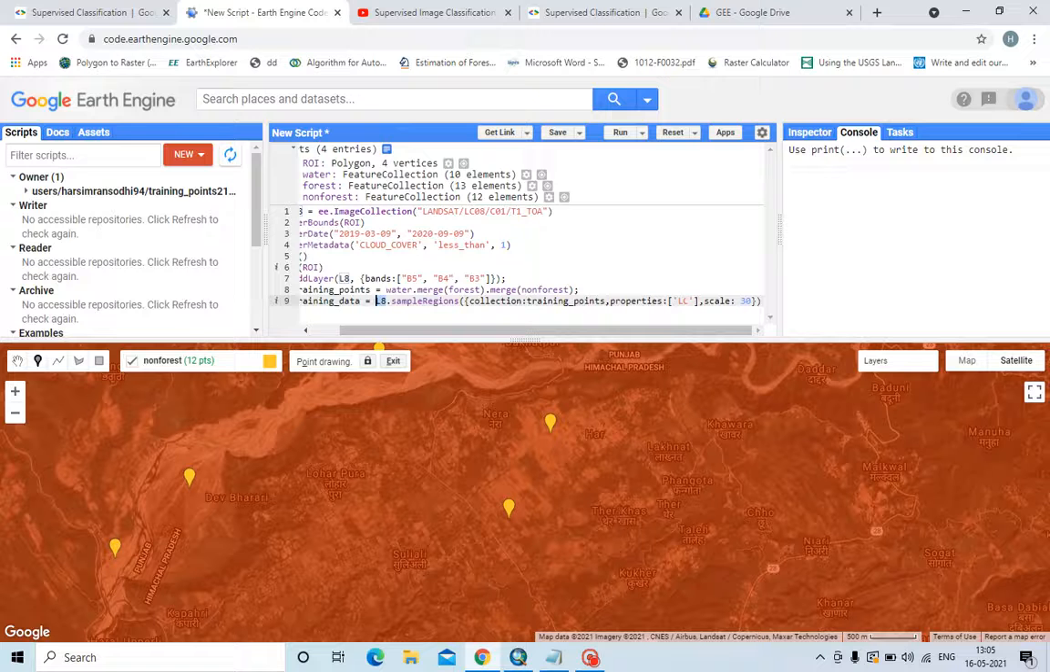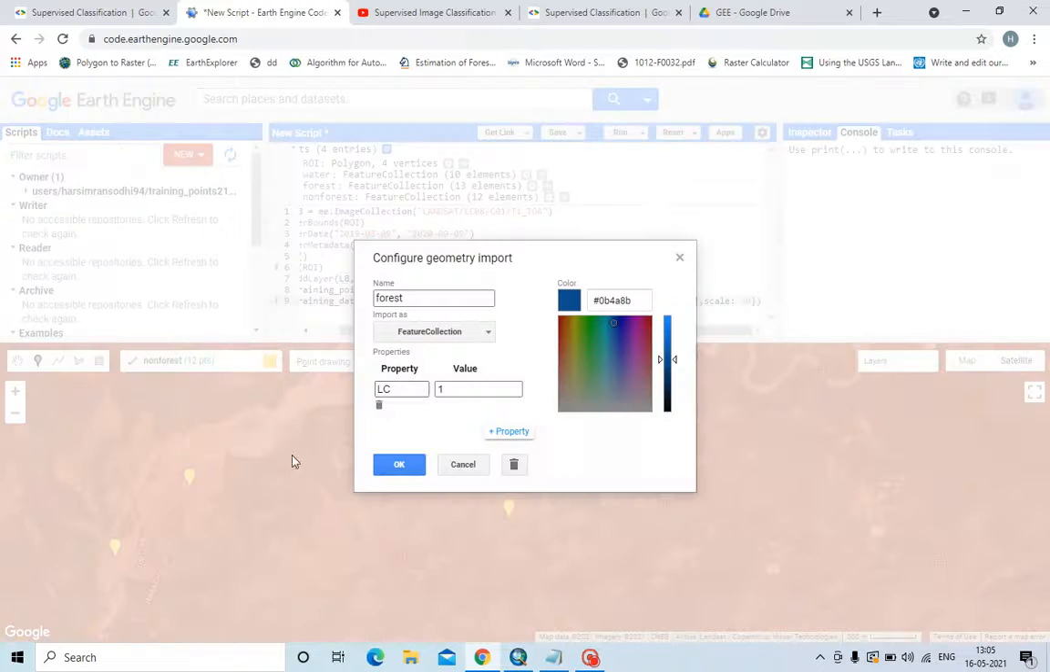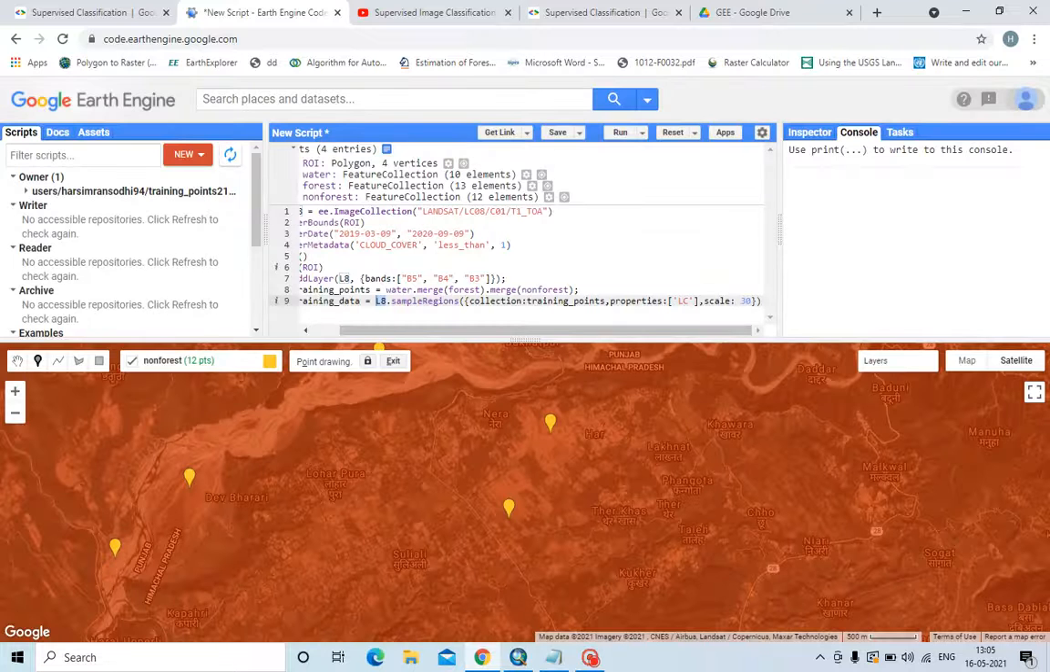I have written it as properties LC, so that's why I have written it as LC here. This is the use. And scale is 30, meaning the spatial resolution of this Landsat 8 is 30.